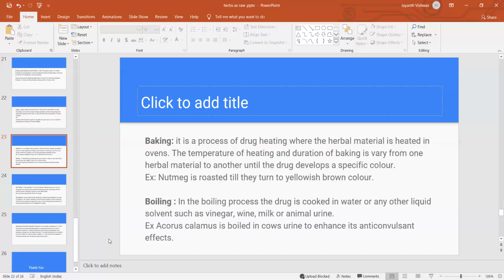So next is the boiling method. In the boiling process, the drug is cooked in water or any other liquid solvent such as vinegar, wine, milk, or animal urine. We can boil the drug with water or any other solvent. For example, Acorus calamus is boiled in cow's urine to enhance the anticonvulsant effect. So they sometimes use vinegar, wine, or even animal urine like cow's urine to boil the herbal raw material.